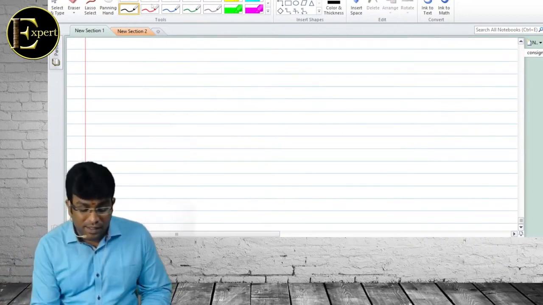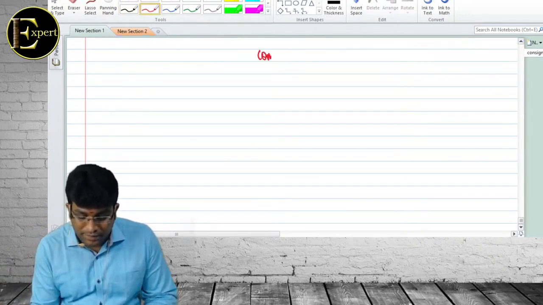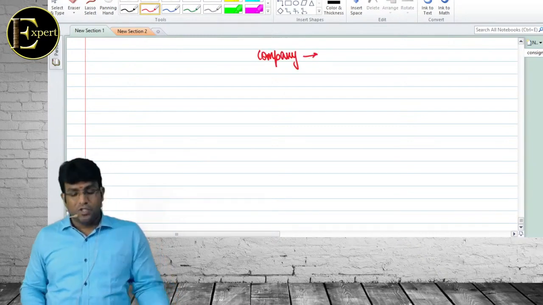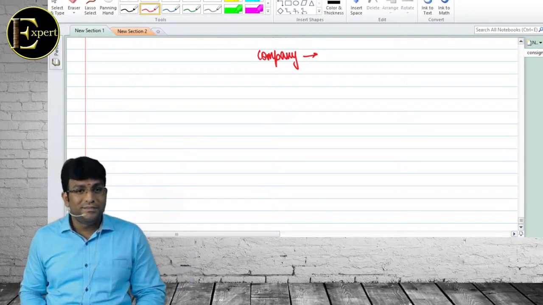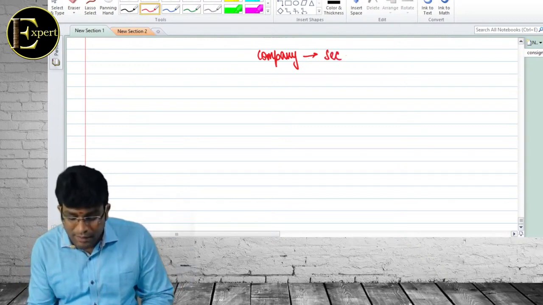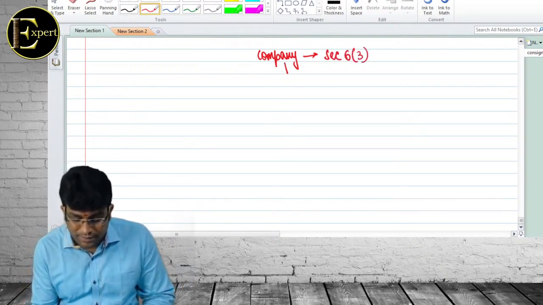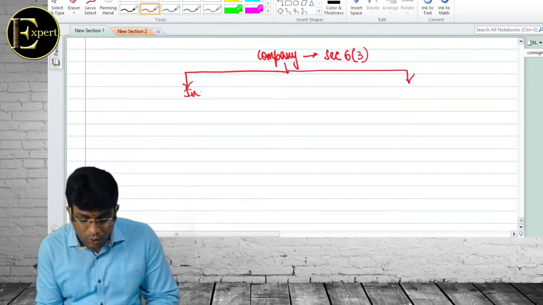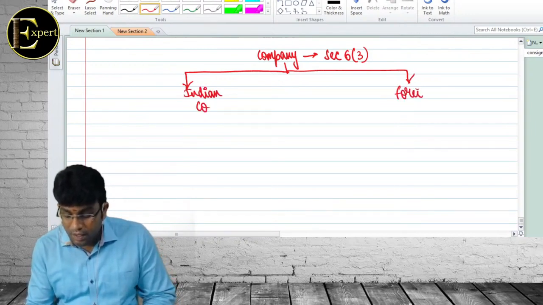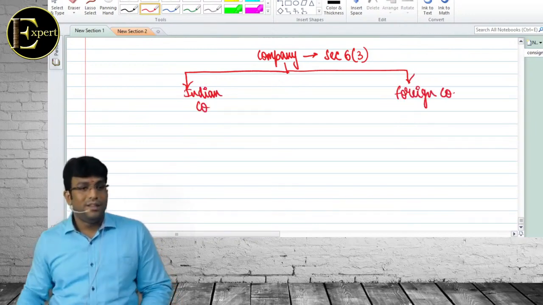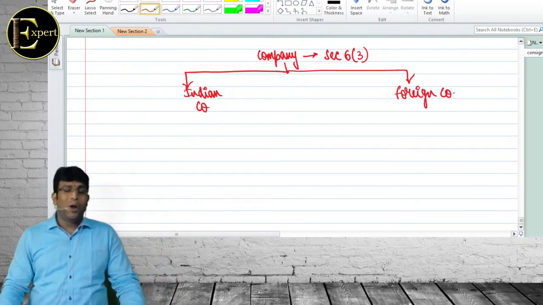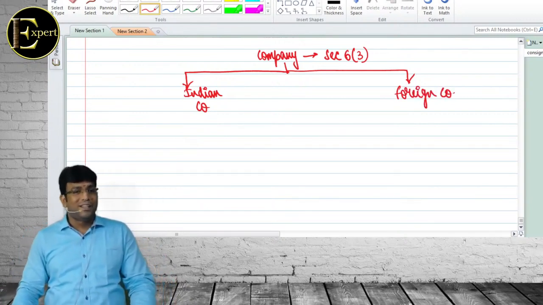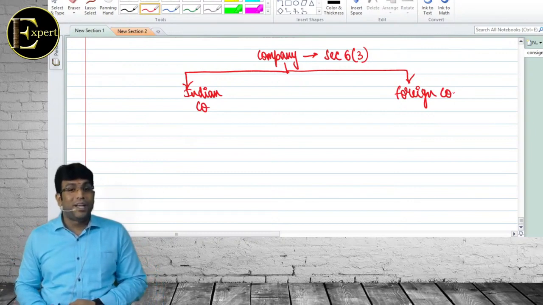Next, my dear friends, let me talk about company. After that, we'll talk about all the rest of the persons, because for them only one section is there. Company is given by section 6(3). Listen first. A company is divided into two categories. Indian company: what is an Indian company? Incorporated in India, under old law, earlier law, current law, whatever law. Foreign company: incorporated outside India.